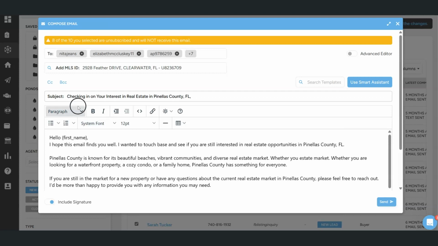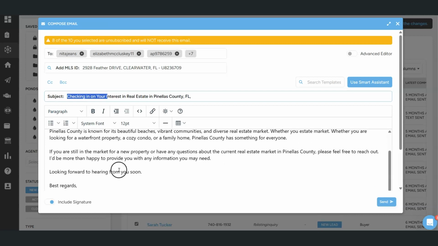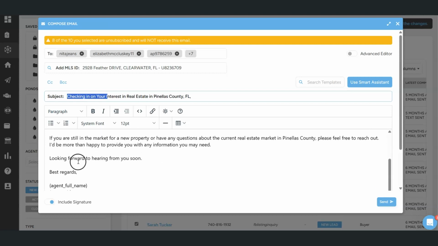But look, just like that, in just a few seconds, checking in on your interest in real estate in Pinellas County, Florida. Not bad, right? I might do still interested in real estate in Pinellas County. It might make it sound more like me, but that's not terrible. I hope this finds you well. I want to touch base and see if you're still interested in real estate opportunities in Pinellas County, Florida. Pinellas County is known for its beautiful beaches. Hey, why not? It's doing a good job of selling my area, maybe better than I can, right? If you're still in the market, look forward to hearing from you soon.